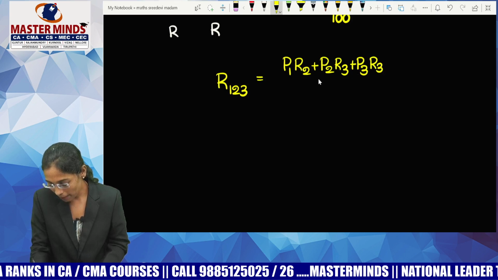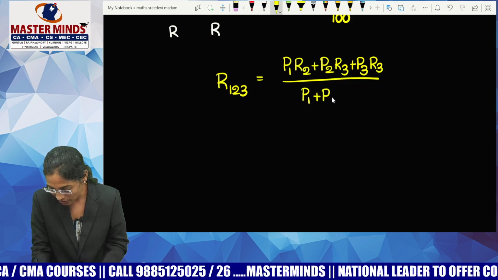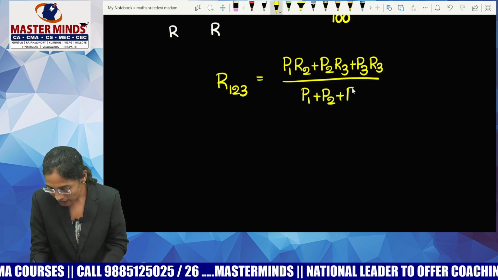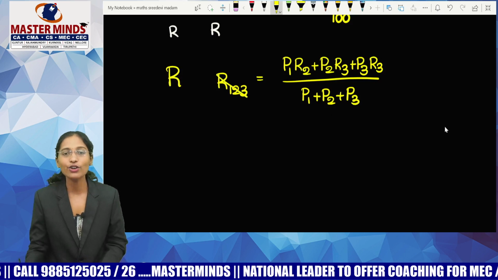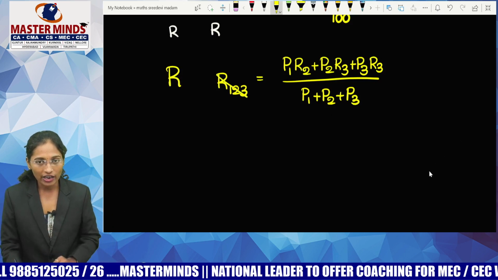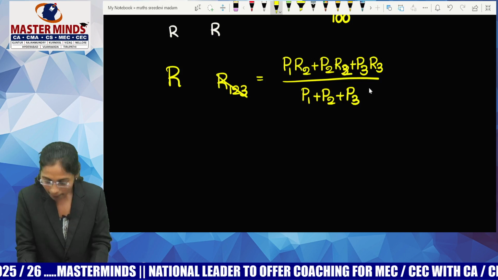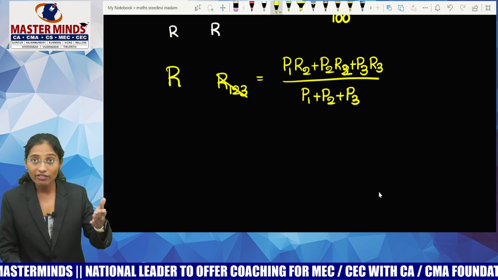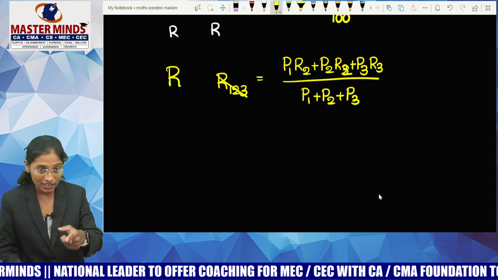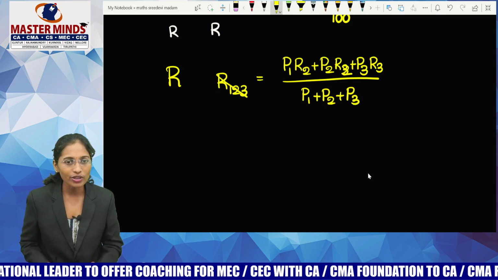So this is called the combined rate of interest, which you can call R123 in your statistics. In mathematics, we don't write R123, guys. Instead, we'll write combined rate of interest R. R equals P1R1 plus P2R2 plus P3R3 by P1 plus P2 plus P3. So there you can see N1 X1 bar plus N2 X2 bar plus N3 X3 bar by N1 plus N2 plus N3. Do you guys remember? So that's how you can do that.